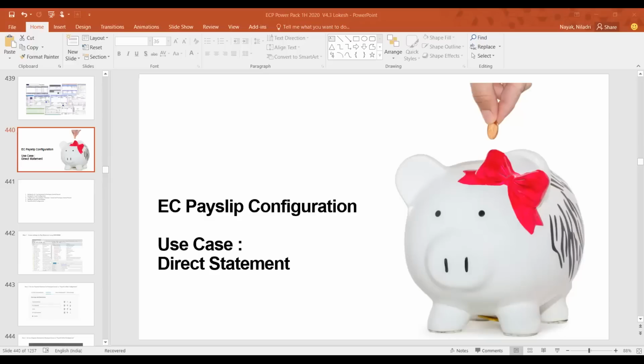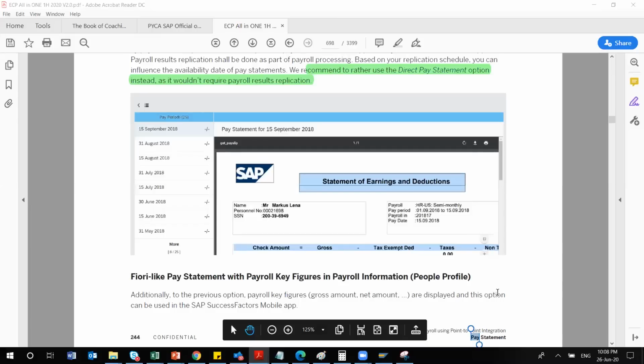In the screen, if you see, are you able to see my screen? I'm seeing only the EC payslip configuration. Oh, okay. Then I think I have to share my screen again. Actually I was showing the other documentation. Let me share that. You have to share your entire screen. Yes, I shared the presentation itself. Ah, my mistake. Okay, now I think you will be able to see it. Yes.